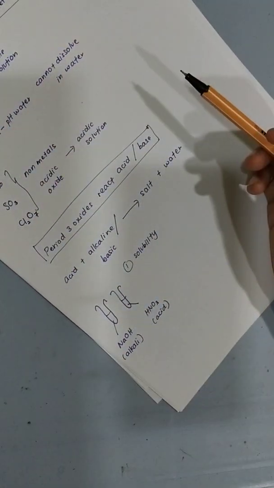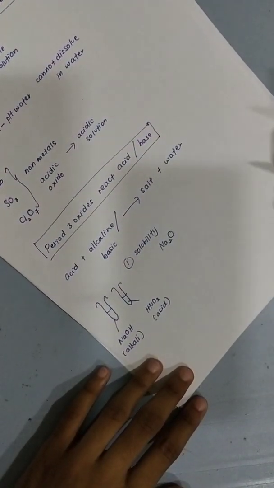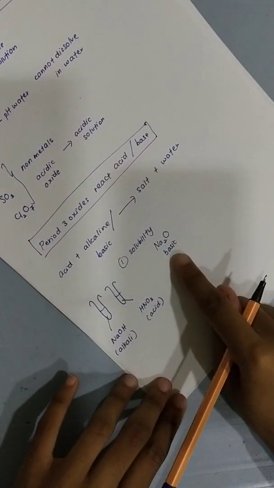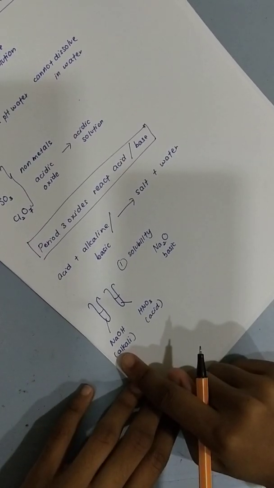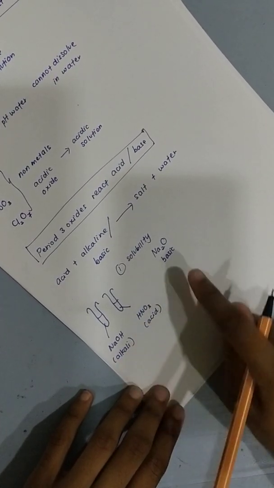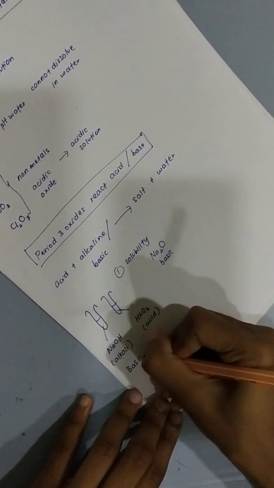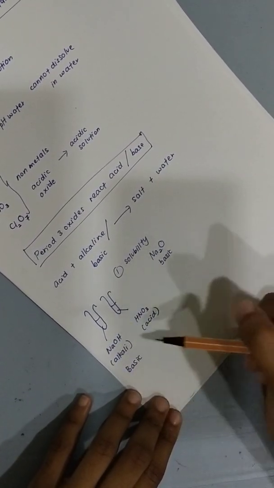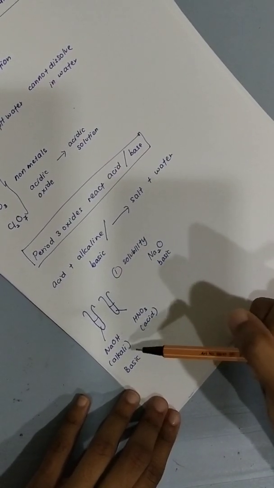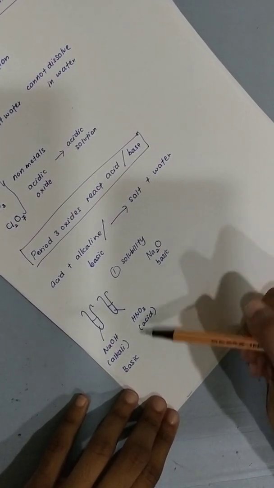Okay, now the first one, sodium oxide. We know sodium oxide is basic. So when I take this basic oxide and add it inside here, do you think there will be a reaction? No, definitely there wouldn't be a reaction, because basic and basic, how to react? Another name for an alkaline is basic, right? There's actually a difference between these two, but I'll teach you when we are learning acid and base, not now. As of now, you understand both are nearly the same. Can basic and basic react? No, it's the opposite that reacts.